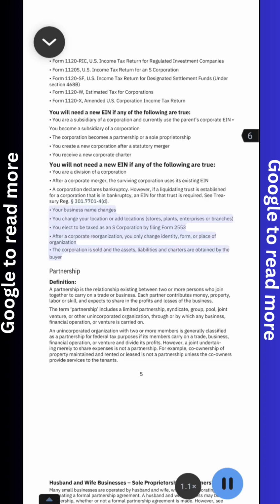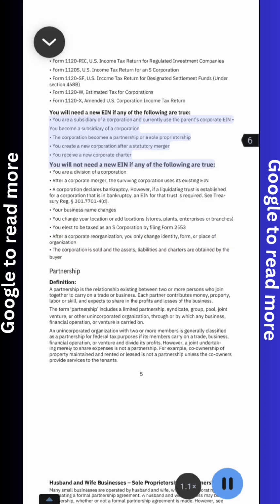Your business name changes. You change your location or add locations, stores, plants, enterprises or branches. You elect to be taxed as an S corporation by filing Form 2553. After a corporate reorganization, you only change identity, form, or place of organization. The corporation is sold and the assets, liabilities and charters are obtained by the buyer. You are a subsidiary of a corporation and currently use the parent's corporate EIN. You become a subsidiary of a corporation.